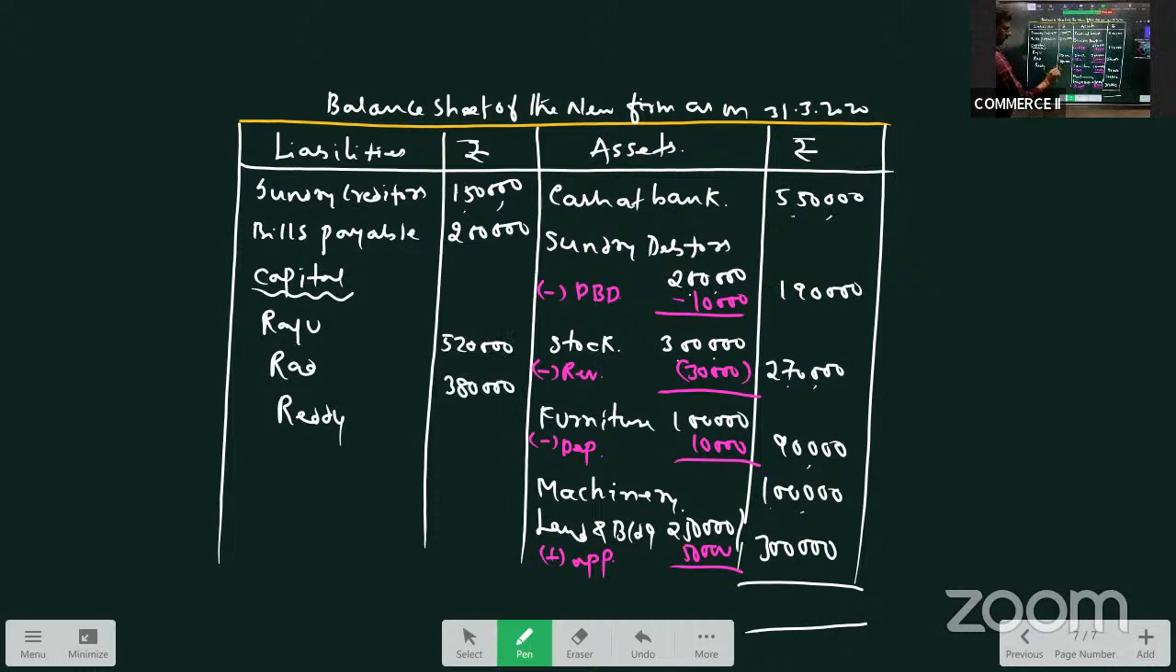3,80,000, and 3,50,000. With this, we are done. Just see the total. 150 to 350, 350, 850, 850, 9, 12, 15 lakhs 50,000 is the total I'm getting. 350, 7, 8, 15. Yeah, 15 lakh 50,000 is the total I'm getting on the liability side. See, we have the same balance on asset side.